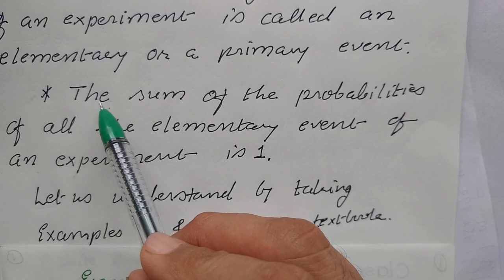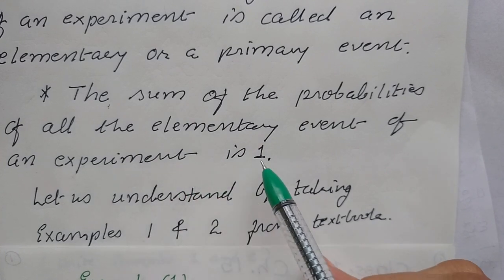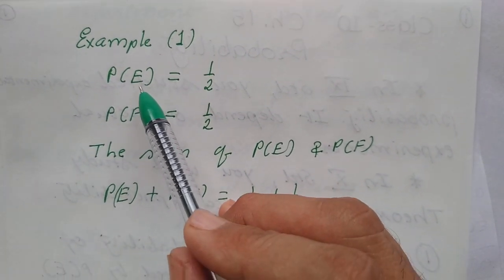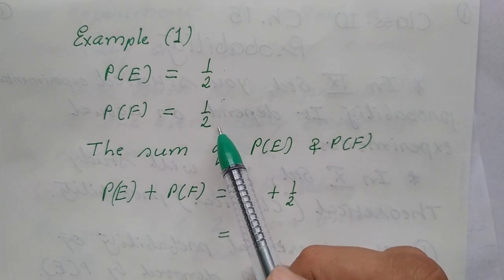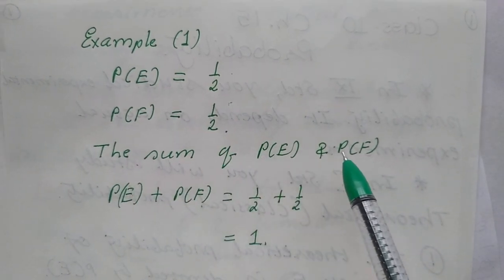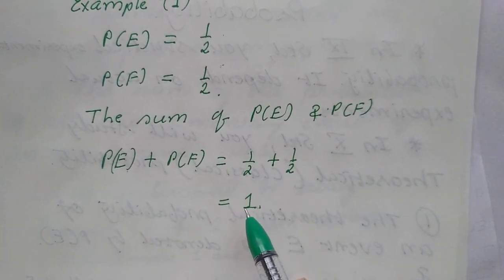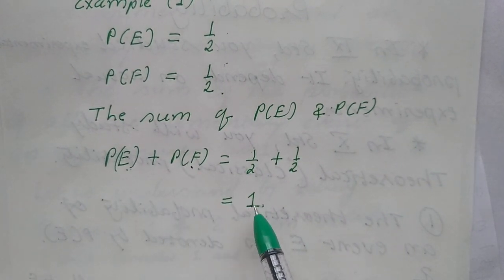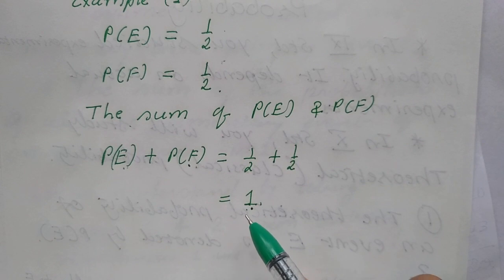Now children, just now we read that the sum of the probabilities of all the elementary events of an experiment is 1. So just now we have done example 1. In example 1, P of E we found 1 upon 2, and P of F we found 1 upon 2. Find the sum of P(E) and P(F). So P(E) plus P(F) equals half plus half, which is equal to 1. Means the sum of the elementary probabilities we are getting is 1, children. To understand the same topic in detail, let us take one more example, example number 2.